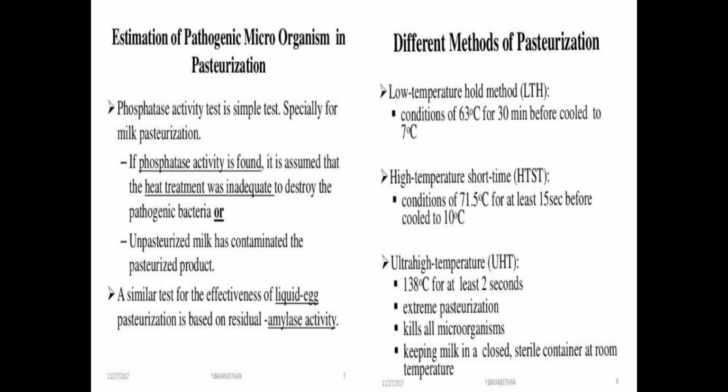Now these are the different methods. That is the low temperature holding method. You can see this is 63 degrees centigrade for 30 minutes before being cooled to 7 degrees Celsius. That means we pass the milk through 63 degrees Celsius for 30 minutes, and then it is cooled to 7 degrees Celsius, meaning how chilled it will be.